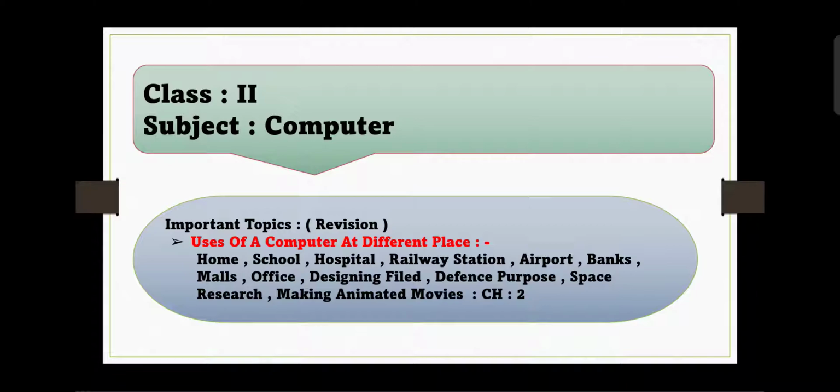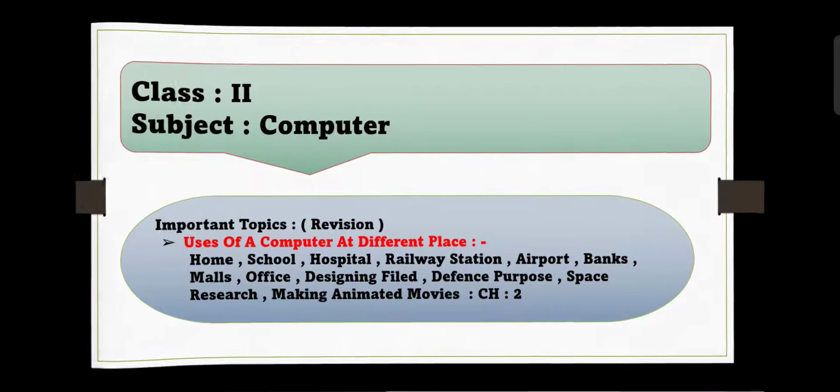Today, I am going to start revision of an important topic which is use of a computer at different places. Uses of a computer at different places like school, home, hospital, railway station, airport, etc. In this video, I am going to discuss each of the places one by one. So now let's start.